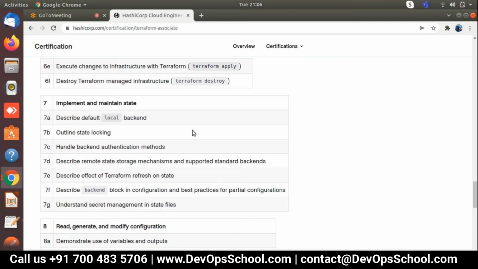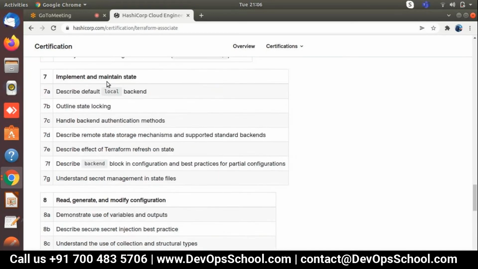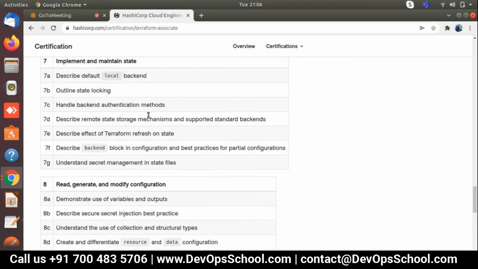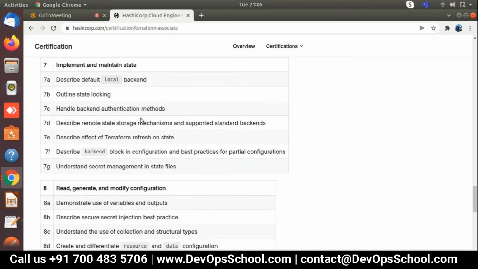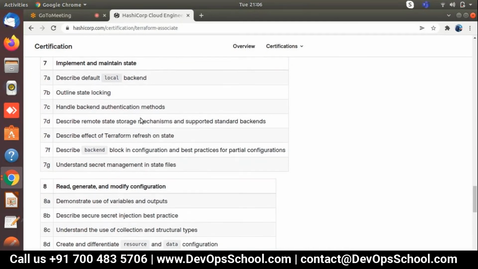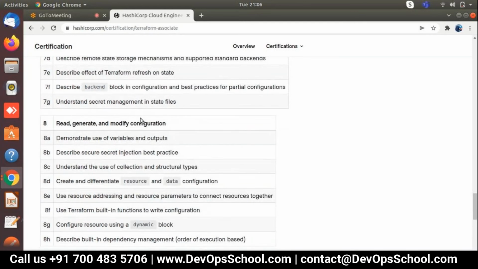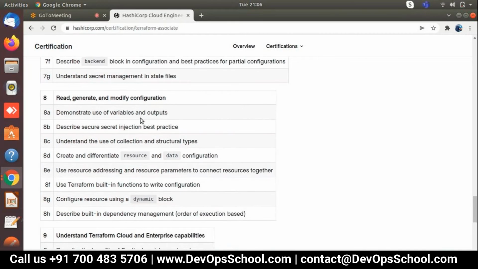Perfect. Thank you. So, implement and maintain state files. There are state files, backends, locals, that we are going to understand. This is in-depth knowledge that I'm going to explain to you. Don't go ahead in any hurry. Let's understand this step by step. Some topics are heavy and will take some time, but if you follow my strategies, absolutely they will be covered properly.